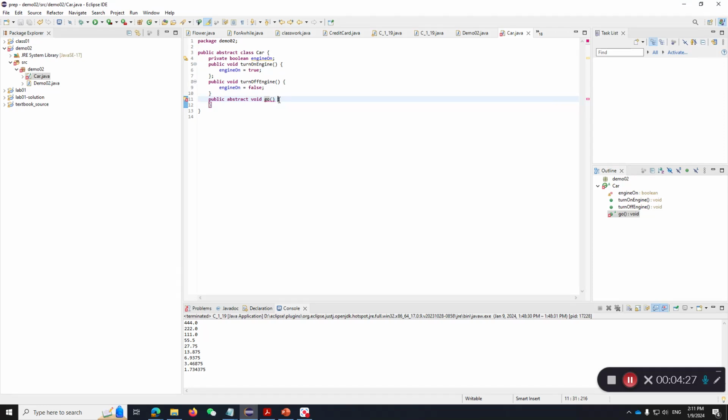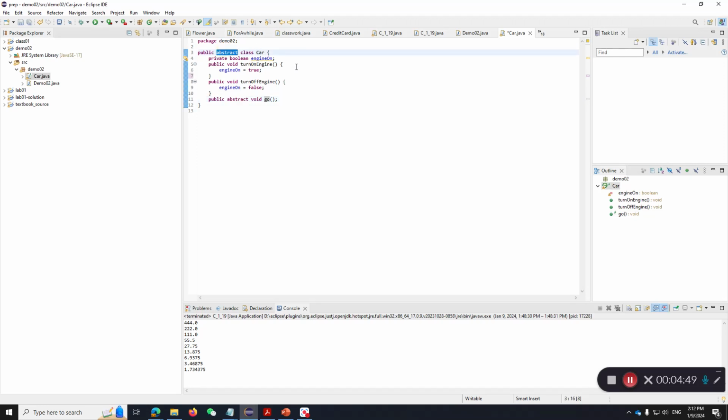For example, a bird can fly, but I don't know how a bird flies yet. I'm not going to build a function body there, so I make it abstract. And by doing that, this becomes an abstract method. And an abstract method is only allowed in an abstract class.